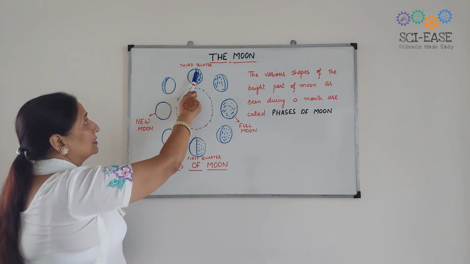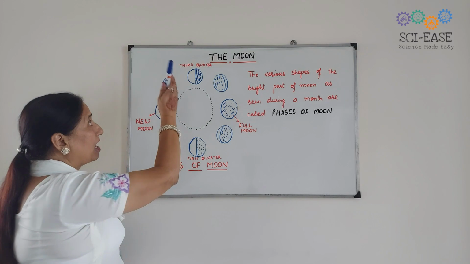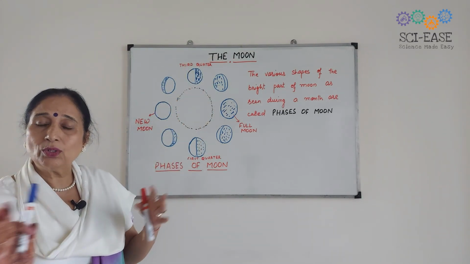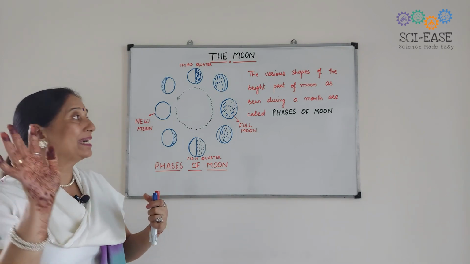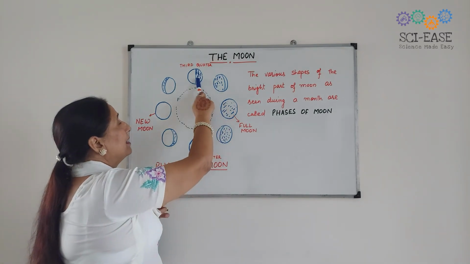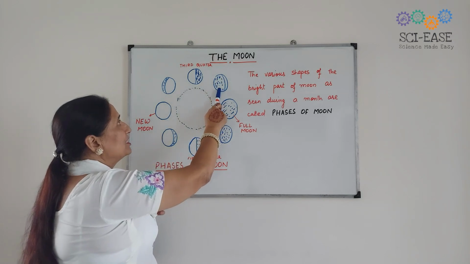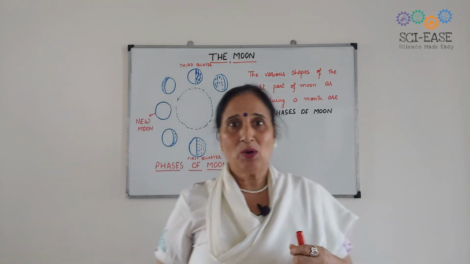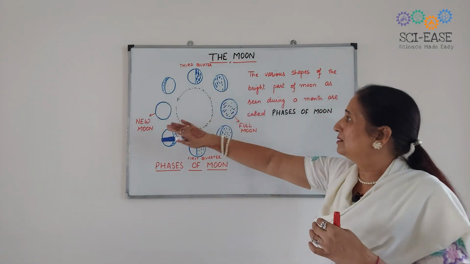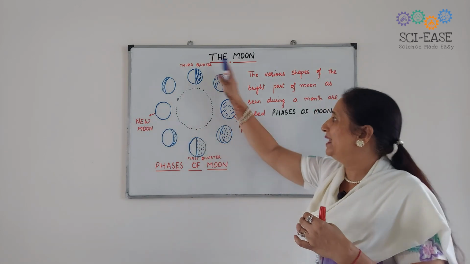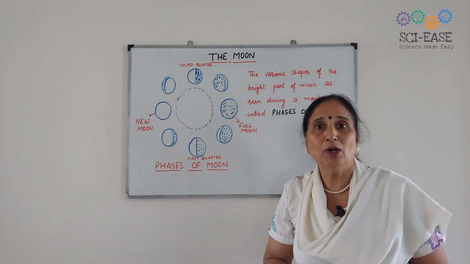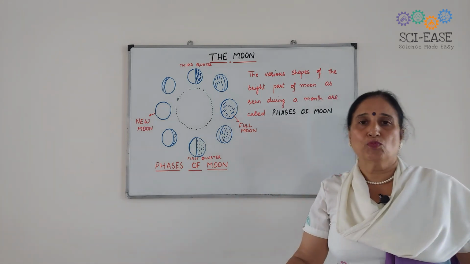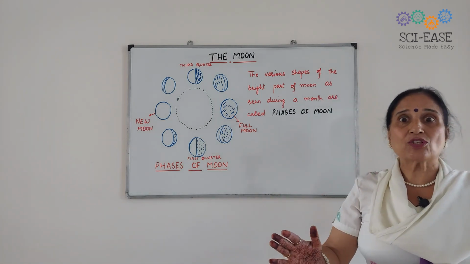Then third quarter, what you will see is that half of the moon is visible, and the other half is not visible. Only half of the moon is visible. And then this will increase, and this much moon is visible to us. Okay? And again, after 15 days from the new moon day, again there will be full moon day. So what is this? This is the phases of moon.